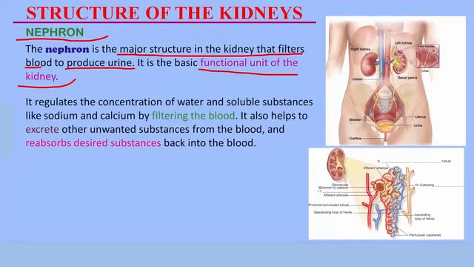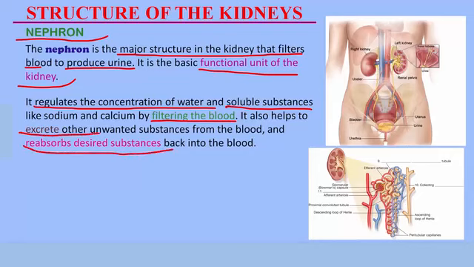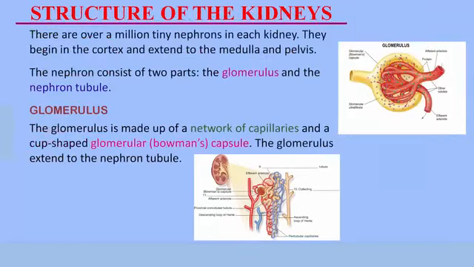I'm sure you may be wondering where this nephron is located. You will find out. What does the nephron do? It regulates the concentration of water and soluble substances that are dissolved in water, such as sodium, calcium, etc. It does this by filtering the blood, excreting unwanted substances, and reabsorbing substances that are desired by the body back into the blood.